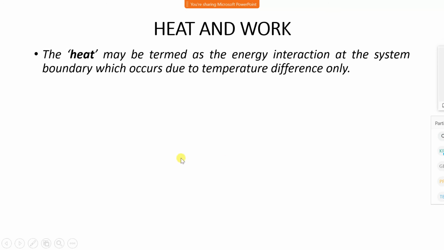Heat. Heat may be termed as an energy interaction at a system boundary which occurs due to temperature difference only. Now, how can we say that a body has got heated? We can sense it by sensing the change in temperature. Suppose we are heating the body. Initially, temperature of body is less. As we heat the body, temperature of body increases. We can sense the change in temperature. Then we can call it a body has got heated.